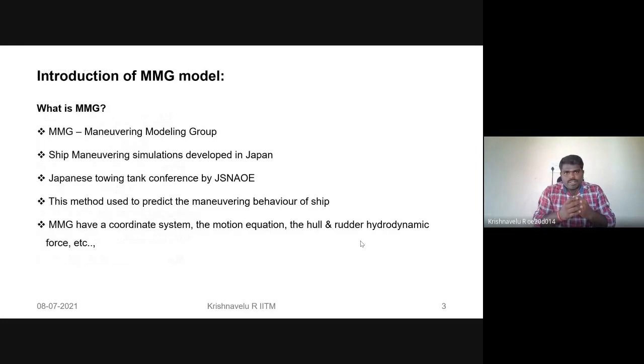So, introduction of the MMG model. What is MMG? MMG means the Maneuvering Modeling Group. This MMG model is one of the best solutions to predict ship maneuvering simulations. It was developed in Japan. This MMG model was introduced in the Japanese towing tank conference by the Japan Society of Naval Architects and Ocean Engineers. This method is used to predict the ship maneuvering simulations of the ship model as well as the full scale. This is also called the prediction method. This particular MMG model has the coordinate system, the motion equations, the hull, rudder and hydrodynamical force and their interaction components, etc.